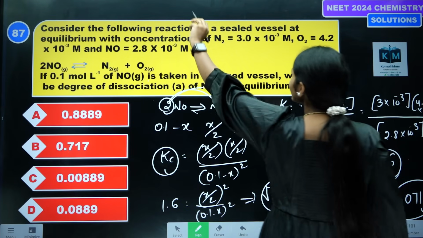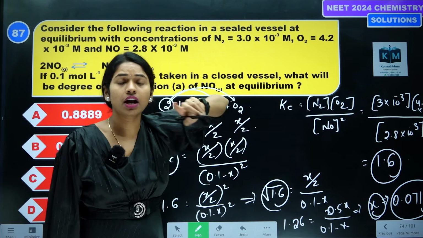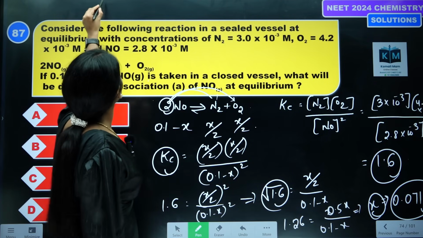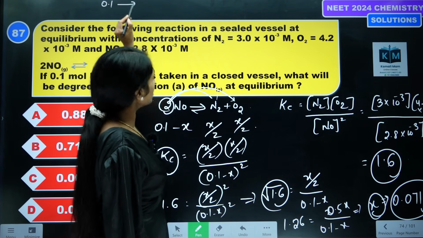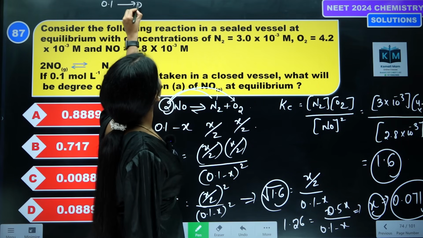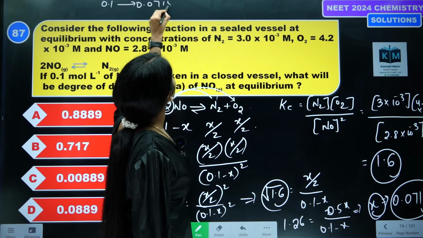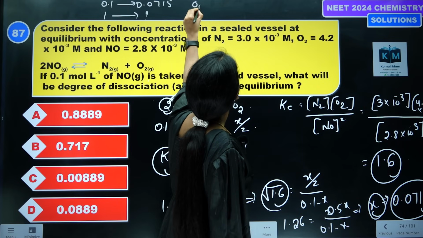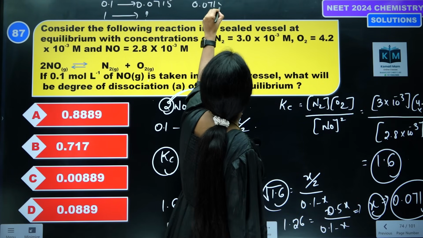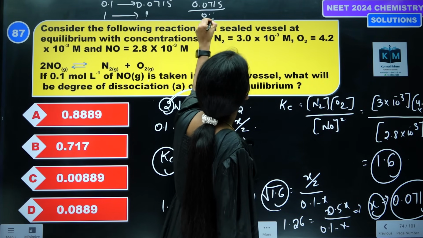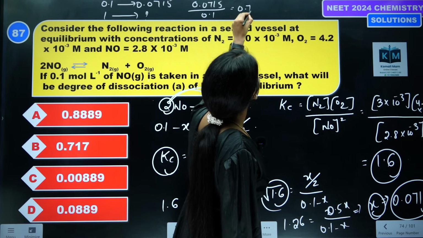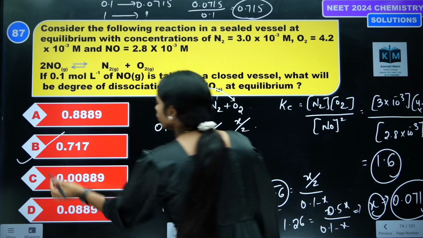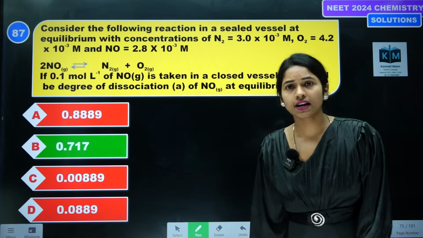Degree of dissociation is always for 1 mole. For 0.1 mole we got 0.0715. Then for 1 mole, do cross multiplication: 0.0715 divided by 0.1. Then it will be around 0.715 or 0.717. So option B is the correct answer.